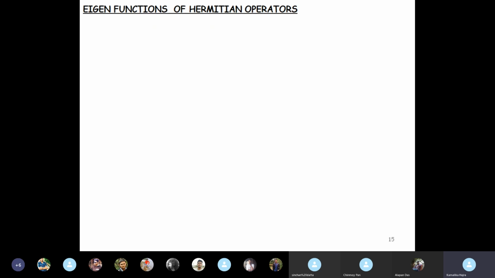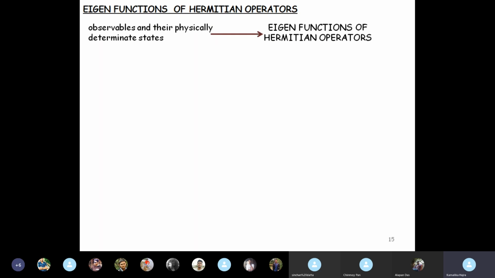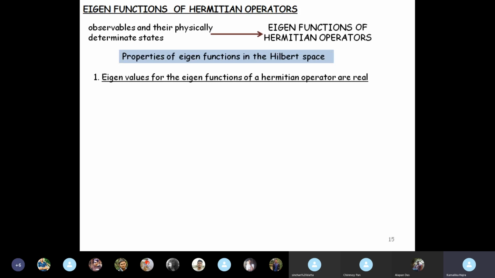Okay, all right. So since observables are always Hermitian operators and our wave functions representing a particular system are always eigenfunctions of such Hermitian operators, we might as well discuss two very, very important concepts or properties of eigenfunctions of Hermitian operators. All right. So observables and their physically determinate states are eigenfunctions of Hermitian operators. So we will now discuss properties of eigenfunctions in Hilbert space. What are they? Two properties are very important.